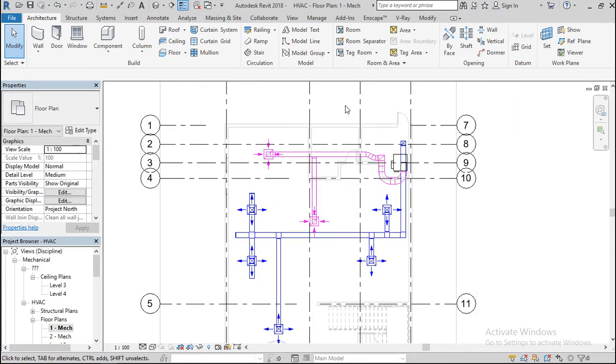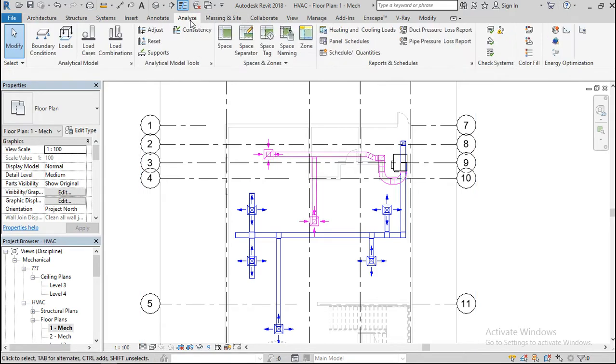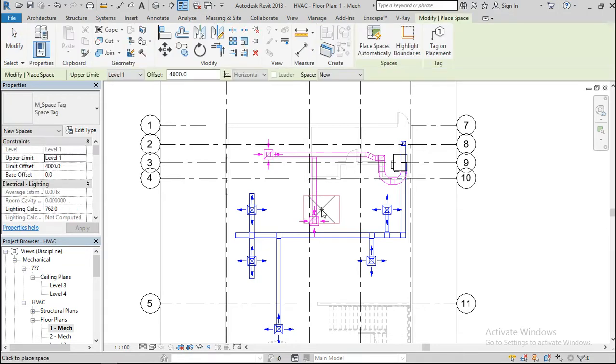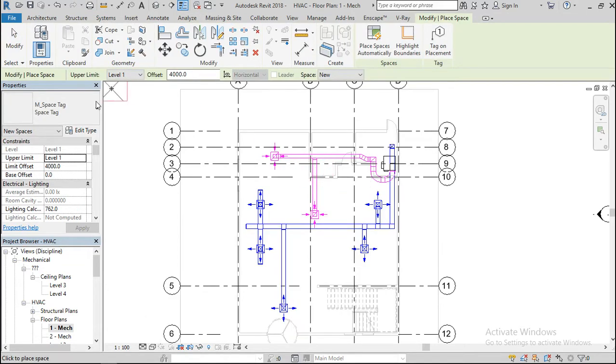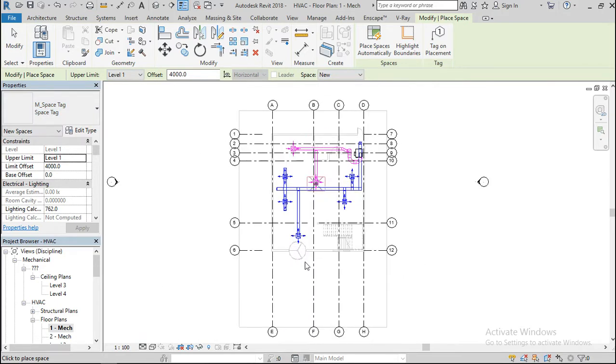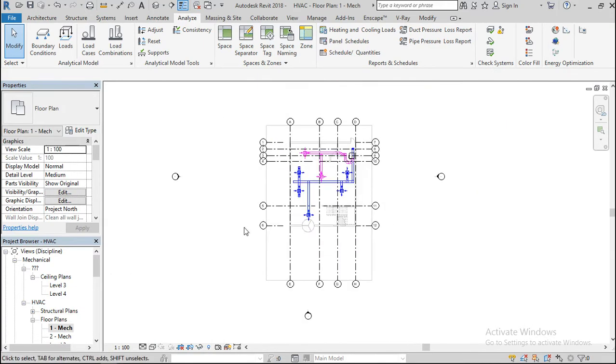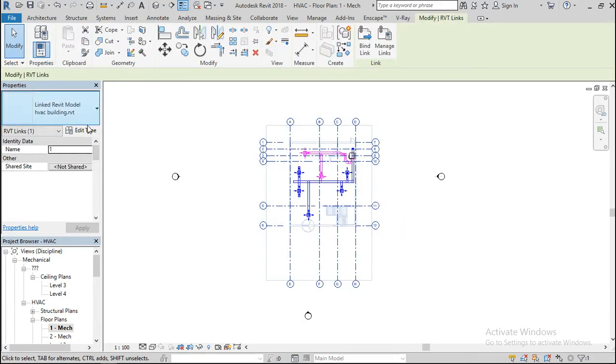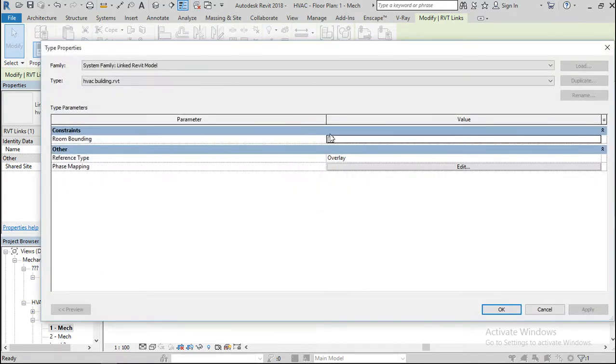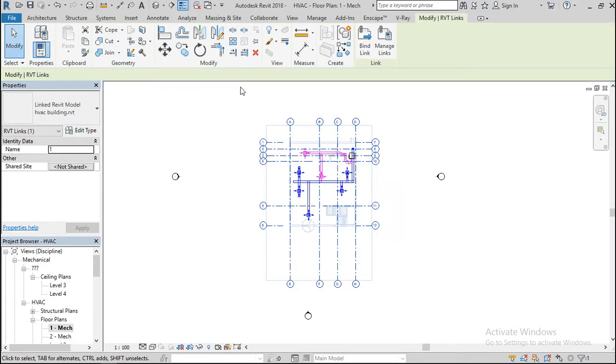We have something like this. Let's see how to create a report. Now let's go to the Analyze tab. Space, space tag. All right, room bounding. There is no room bounding. Select this and hit OK.